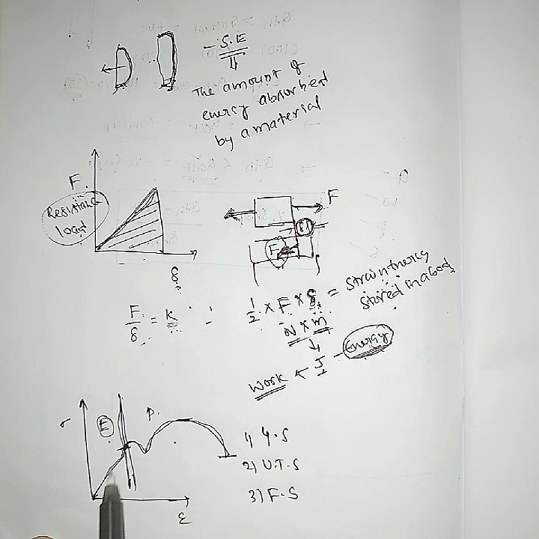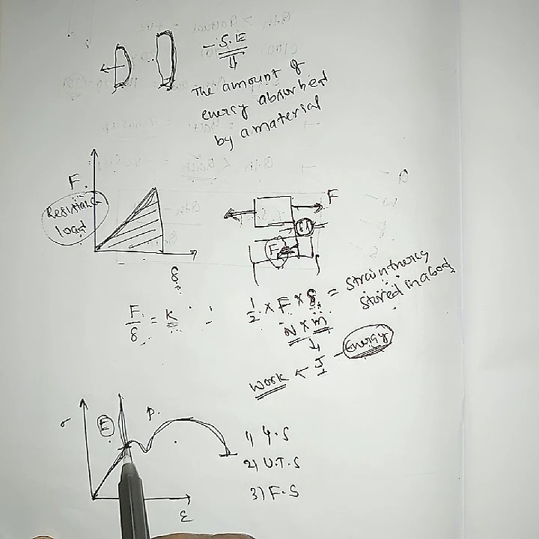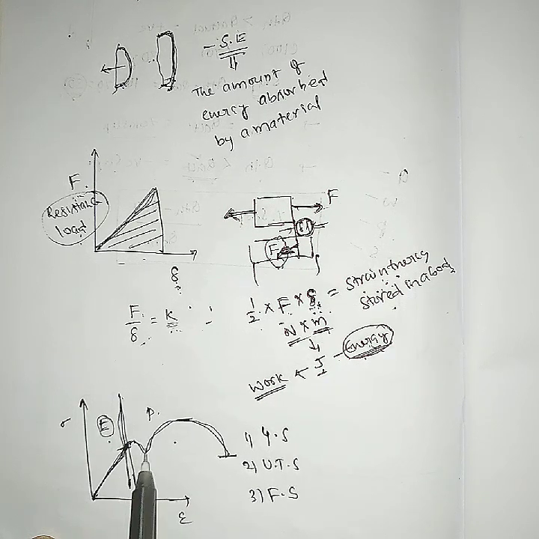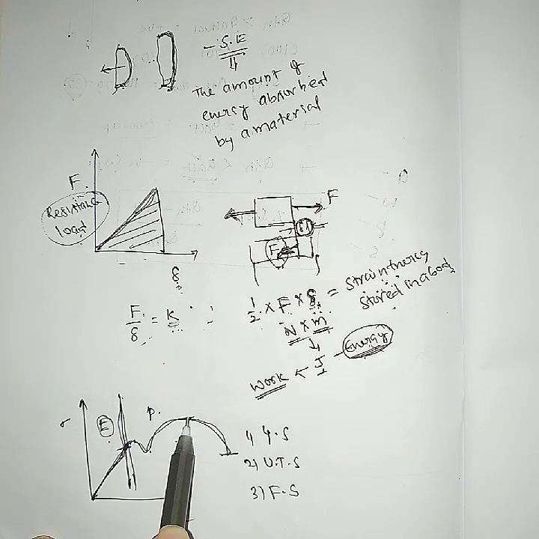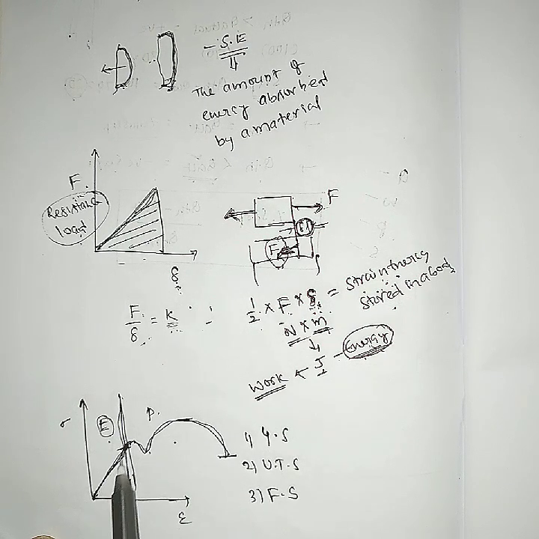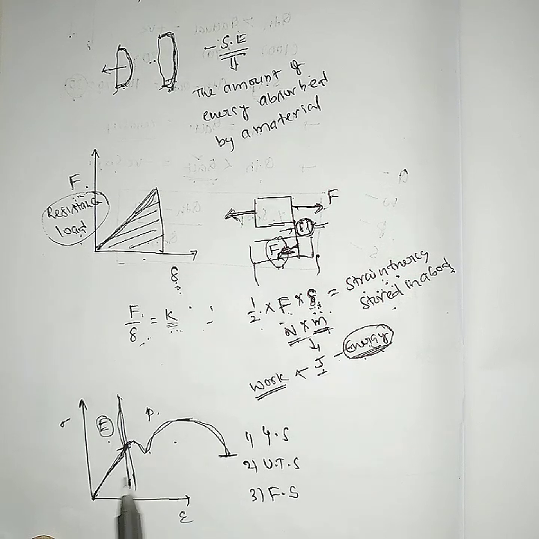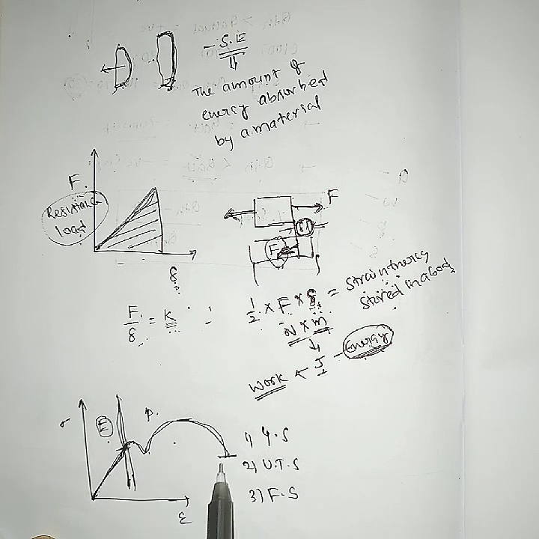When a body undergoes some change, the energy absorption happens stage by stage. Whenever a body is loaded, it slowly absorbs energy up to the proportionality limit. After that it goes to the elastic limit, then to the upper yield point, then to the lower yield point, then to the ultimate tensile strength point, and then to the fracture point. Slowly the material absorbs energy from 0 to the end point. Entirely the material absorbs energy.